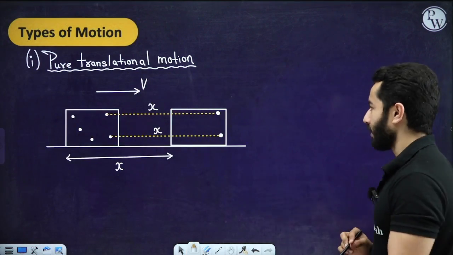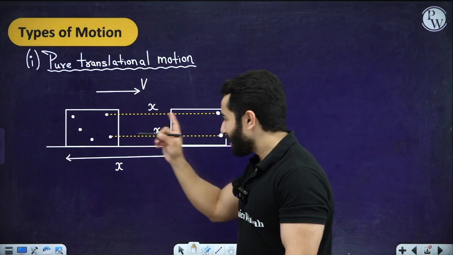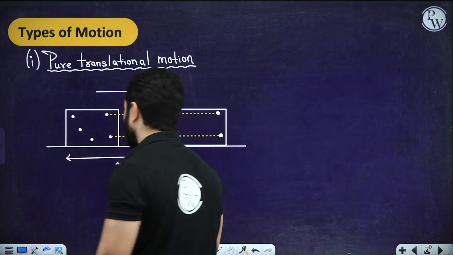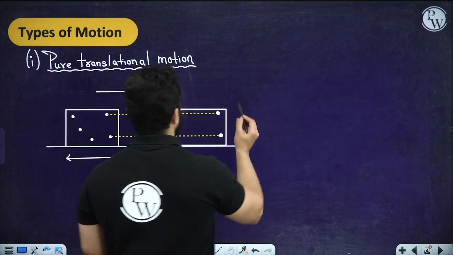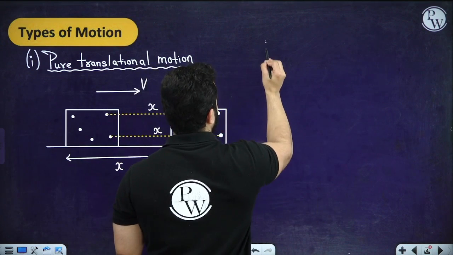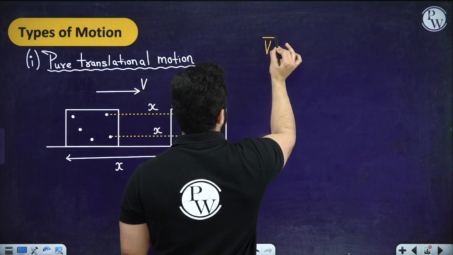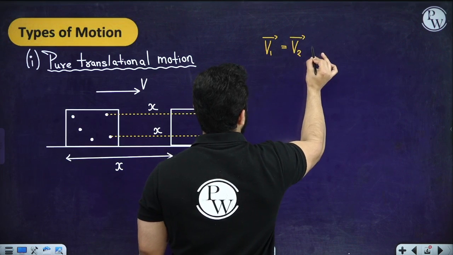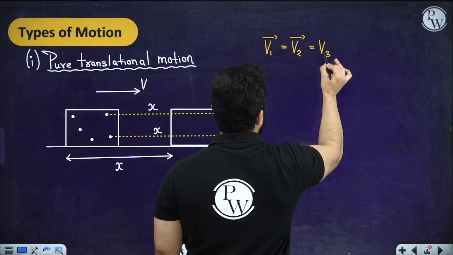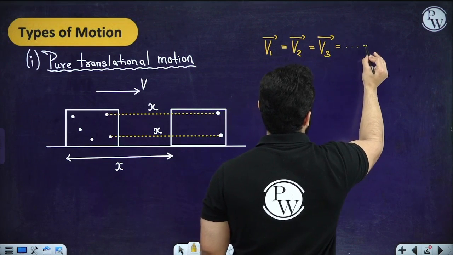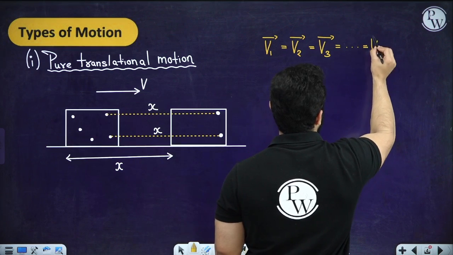This is very important. This means that each particle has got the same velocity, right? Which means that we are going to say that for pure translational motion, v1 equals v2 equals v3 and so on, no matter how many particles there are, vn.